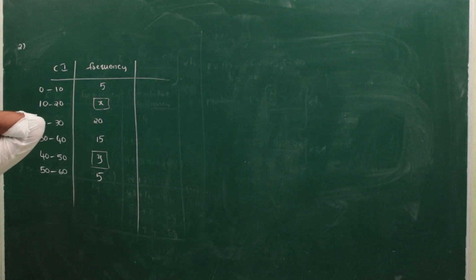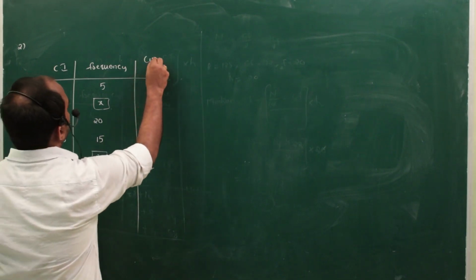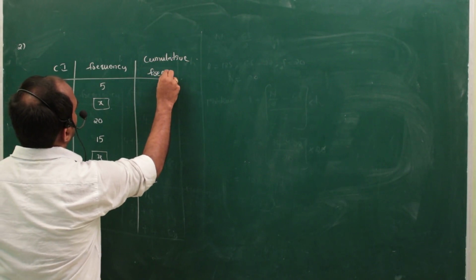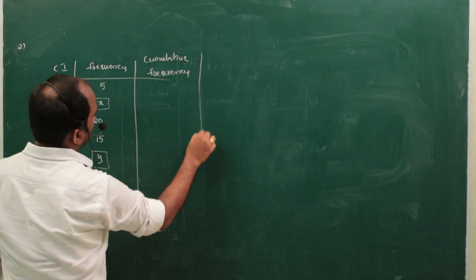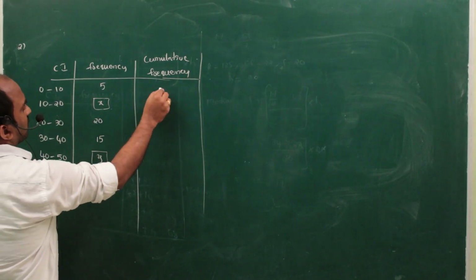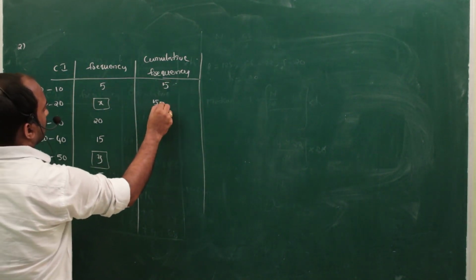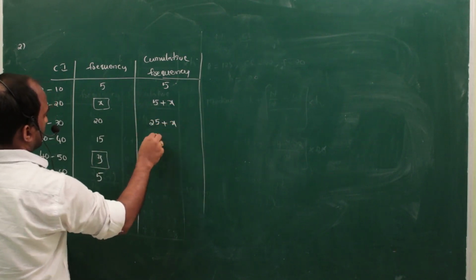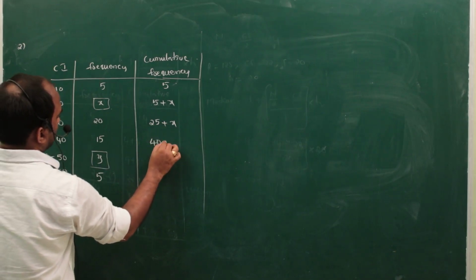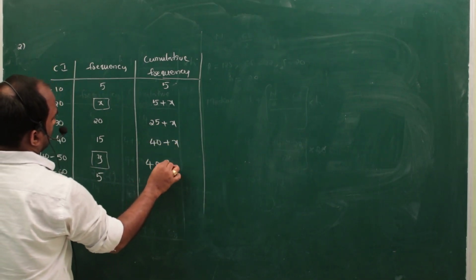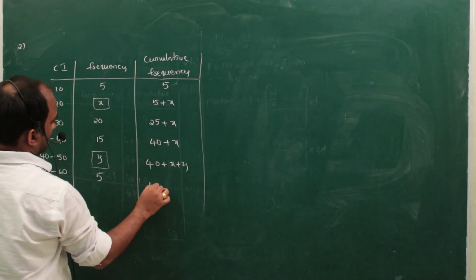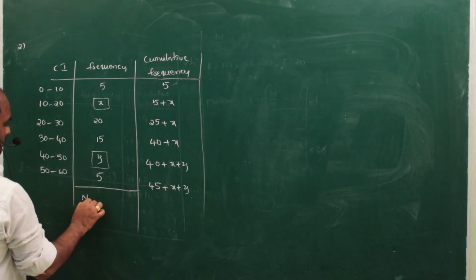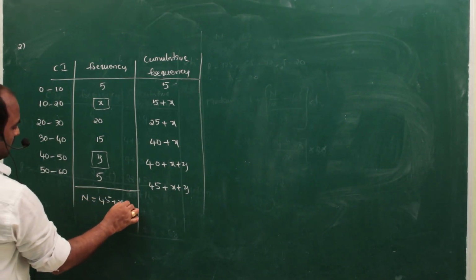For the median, first of all you have to find the cumulative frequency. Cumulative frequency: first one 5, next 5 plus x, next 25 plus x, next 40 plus x, next 40 plus x plus y, next 45 plus x plus y. That means N is equal to 45 plus x plus y.